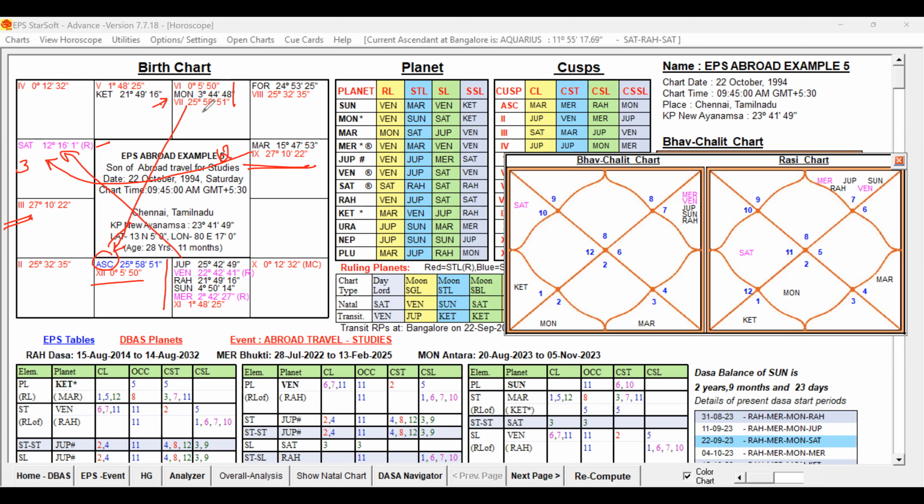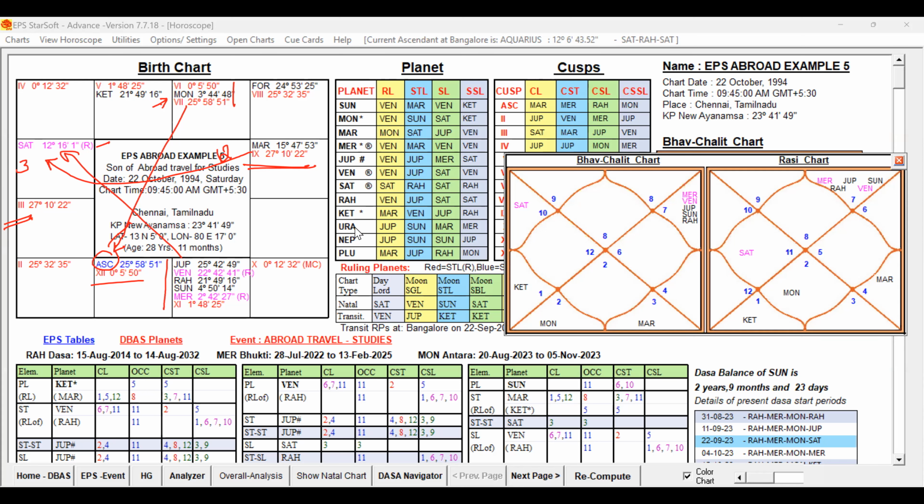And the ninth Lord is not getting an aspect from Saturn or Mars. But as already discussed, the ninth Lord is getting support from Jupiter and Rahu, right? So it is indicating that the third house, 12th house and ninth house are also connected, because Mars is in the sign of Moon, so the ninth house is connected. Mars is aspecting Saturn. So that way the 3, 9, 12 houses are all connected. Rahu is also connected, and the Lagna Lord is also Mars only, that is also connected. That way it is good only.